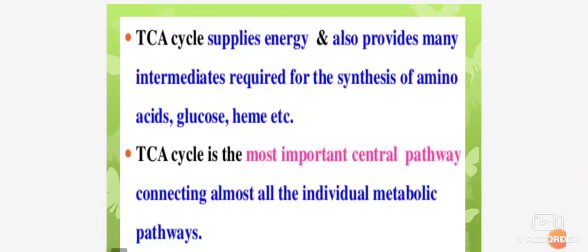The TCA cycle supplies energy and also provides many intermediates required for the synthesis of amino acids, glucose, heme, etc. Then the TCA cycle is the most important central pathway connecting almost all the individual metabolic pathways.